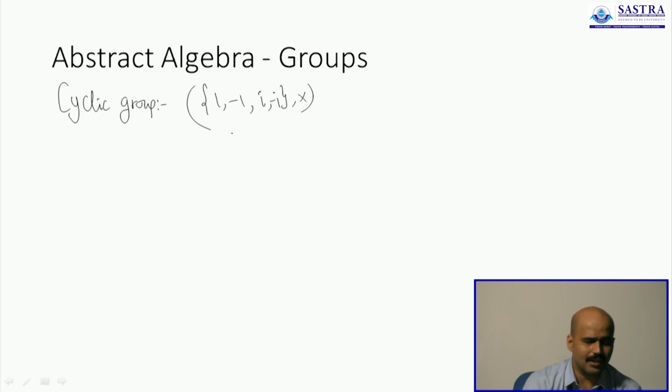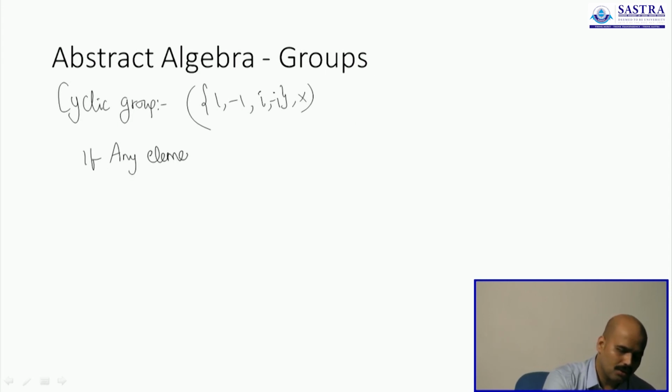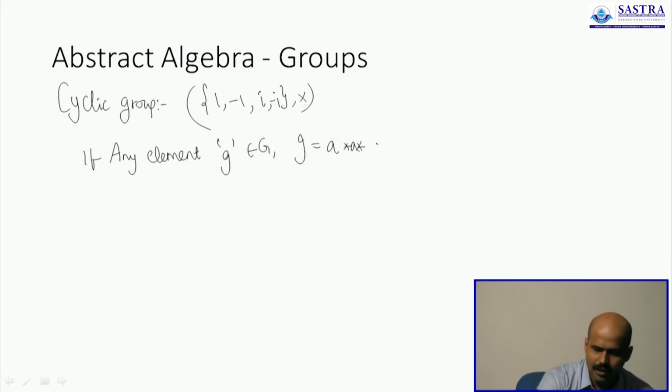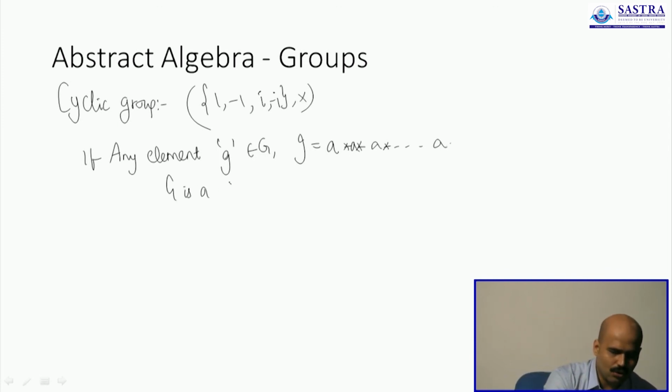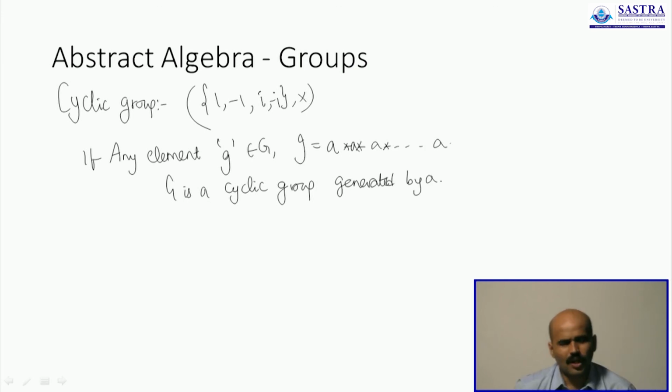By generating, I mean that if any element g of the group can be expressed as the repeated operation of a particular element a on itself, then G is a cyclic group generated by a. Now do you understand that?